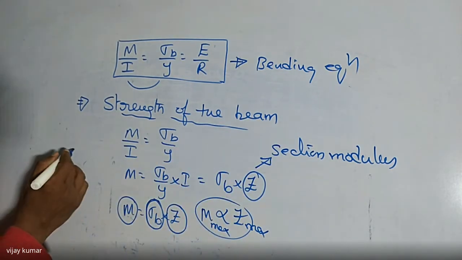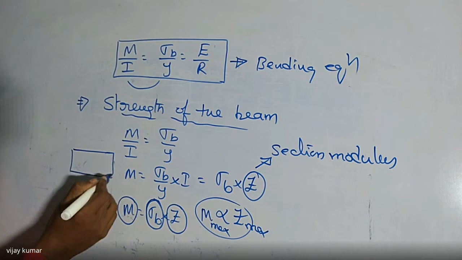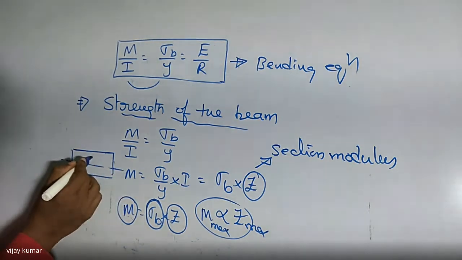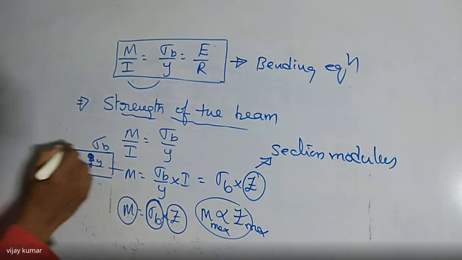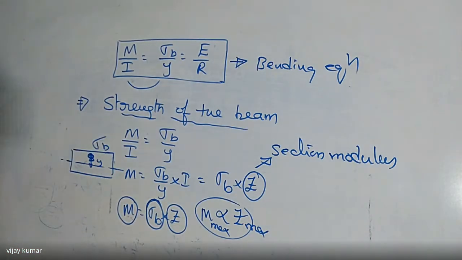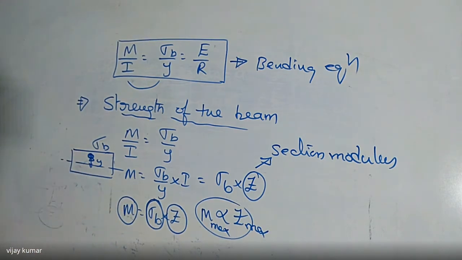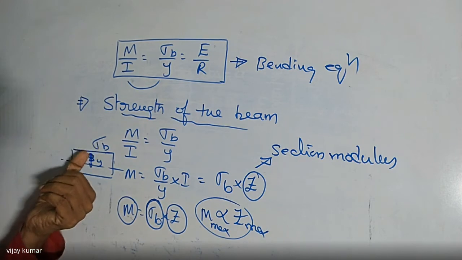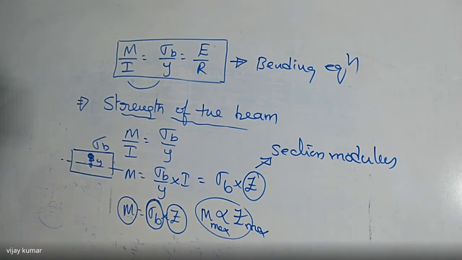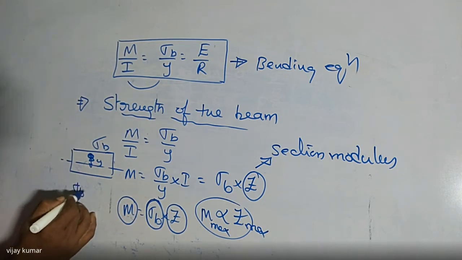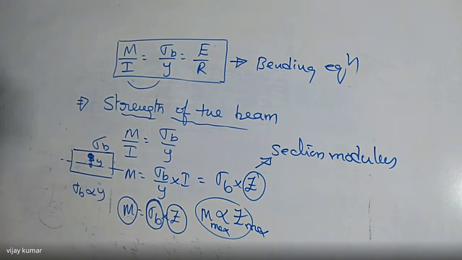So here I am taking this is the beam. I am taking here this is the neutral axis. I am taking one point which is at a distance of y here. At that point we are having some bending stress. At every point we are having bending stress. What I am saying here is, when there is a bending force on the beam, then the bending stress at any point is directly proportional to its distance from the neutral axis. So sigma b is directly proportional to y. Is it right or not?